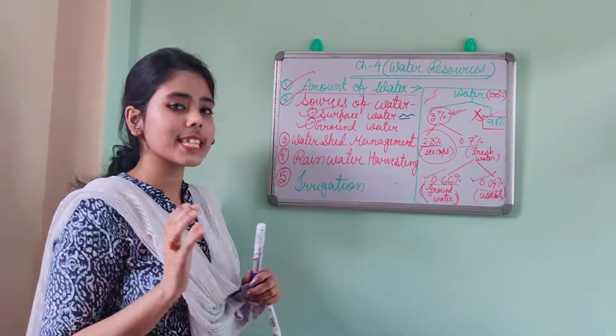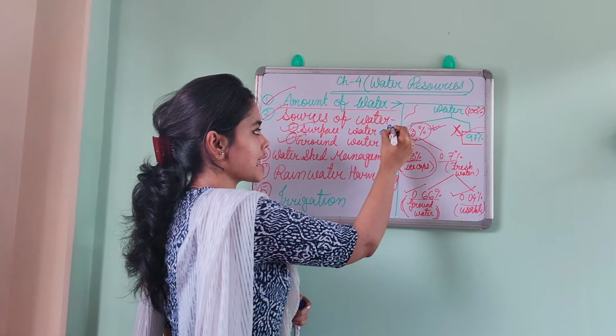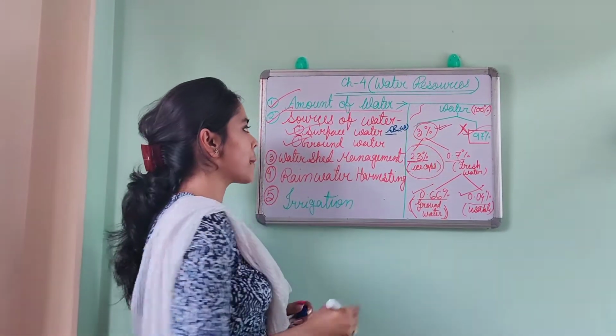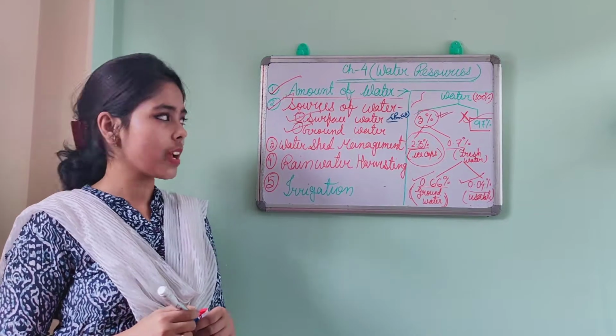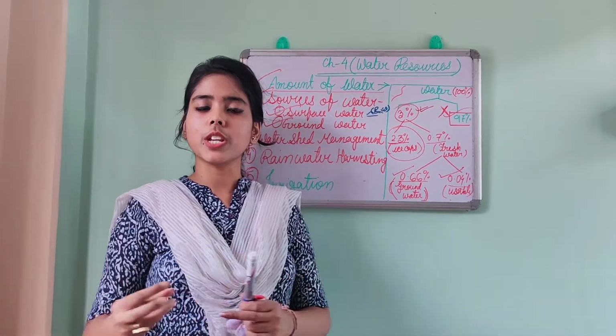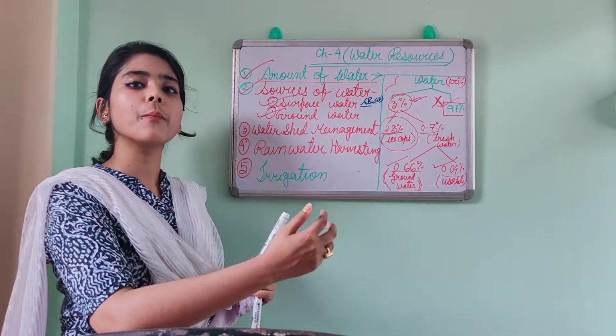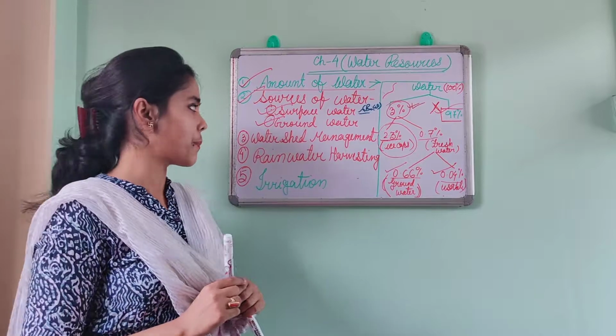Here, what is the main or primary source of the water? Rainwater, that is RW. Rainwater is the primary source of surface water. Then rainwater will create the rivers, streams and all, and after that these both will go and meet the sea. We all know that.